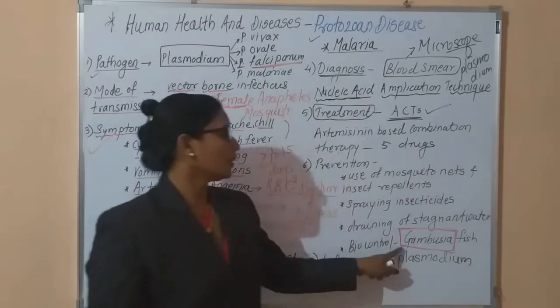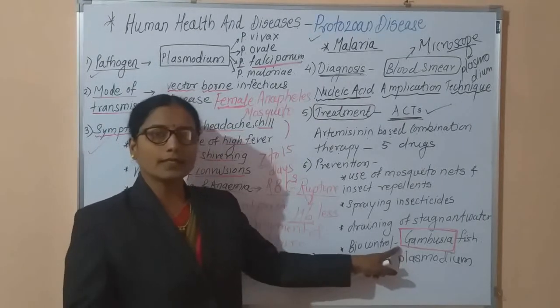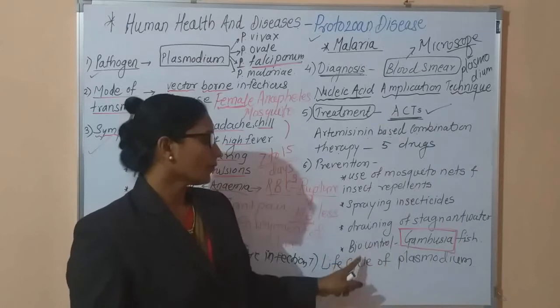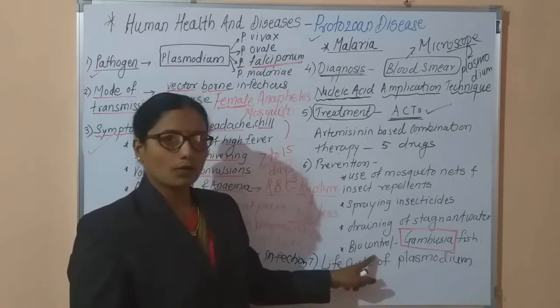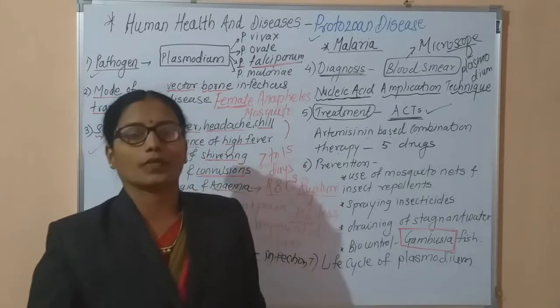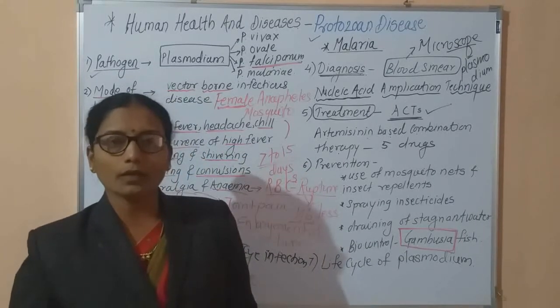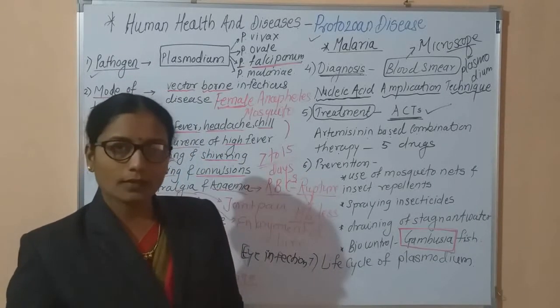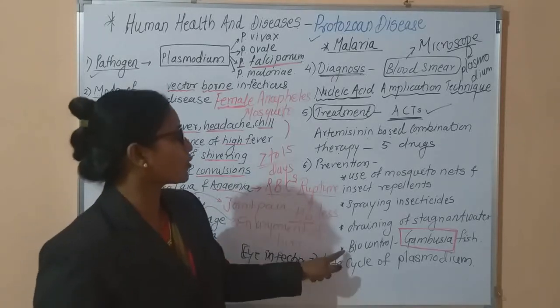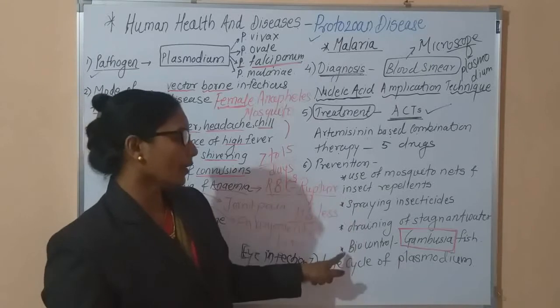If the Gambusia fish is released in that stagnant water, this is called biocontrol. These fish eat the mosquito larvae and control the population of the mosquito. These are the preventive methods.